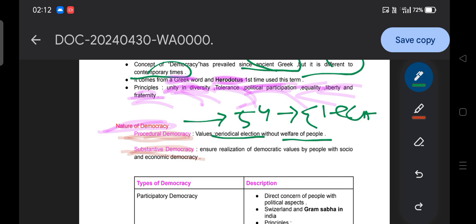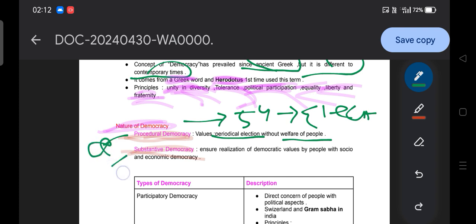For example, if only an election is conducted every 5 years, but there is no development, no public policy, no scheme like MGNREGA, no National Food Security Act, then that will be known as procedural democracy, which is limited to the process or procedure only. You can connect election times with procedural democracy.